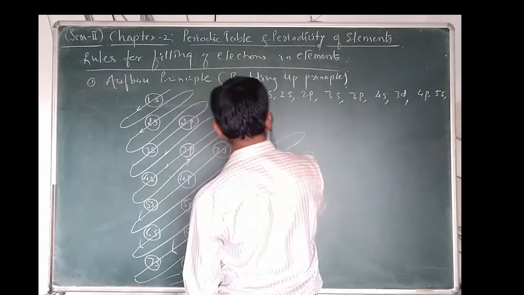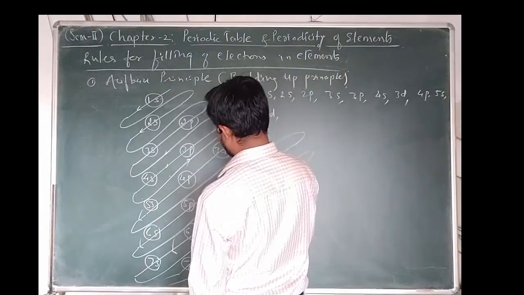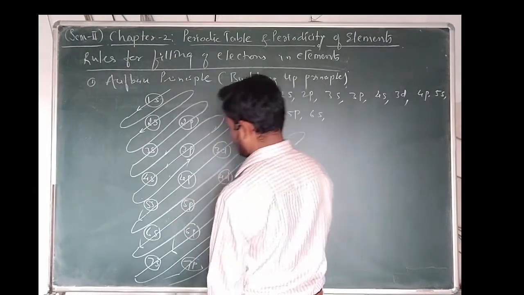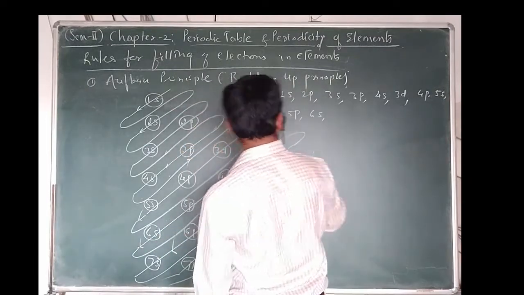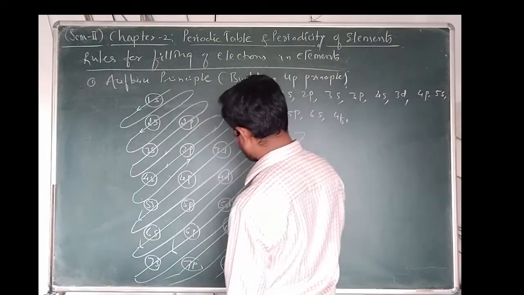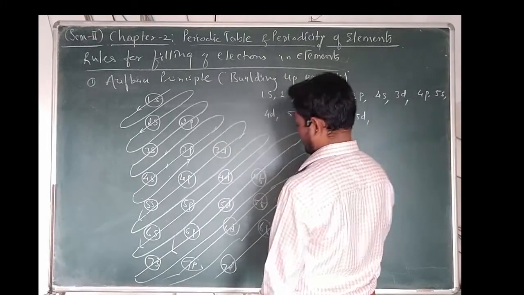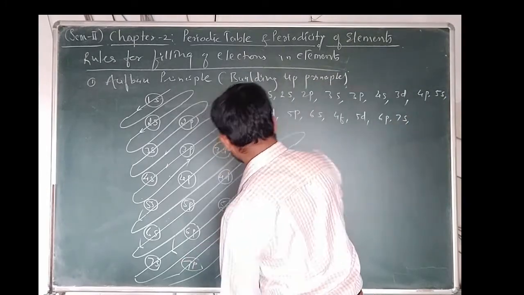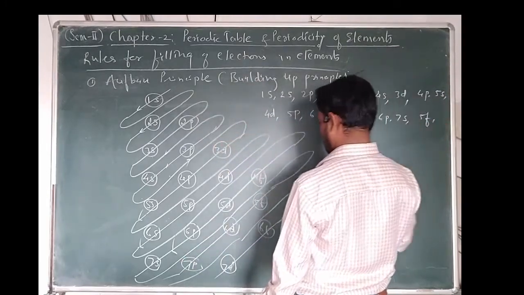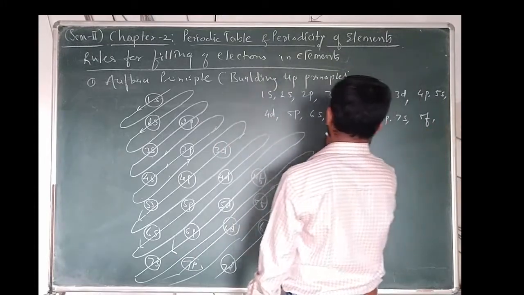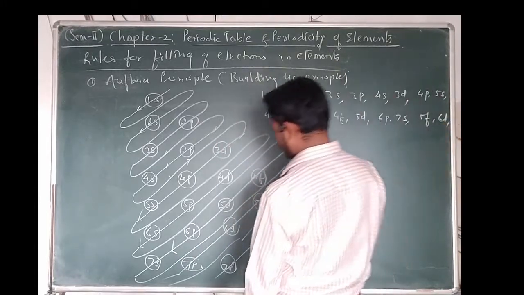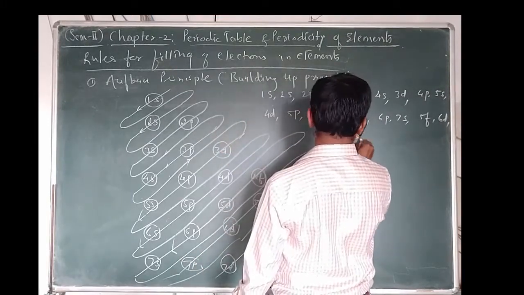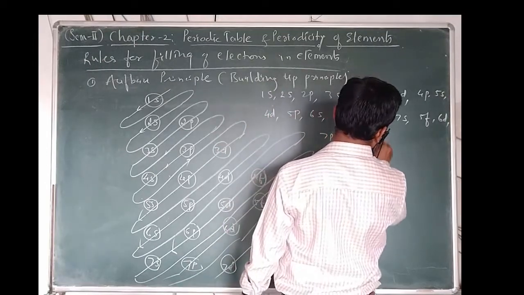After 5s it comes to 4d, then 5p and then 6s. After 6s it comes to 4f, once 4f is filled then 5d, then 6p, then 7s. After 7s it comes to 5f, then 6d, and after 6d it is 7p, and after 7p again 8s, and then it comes to 6f and so on.